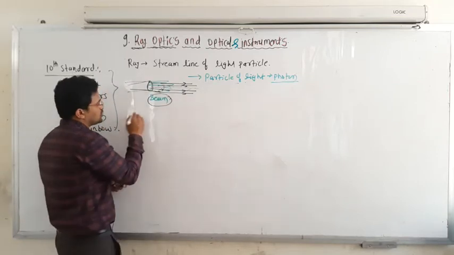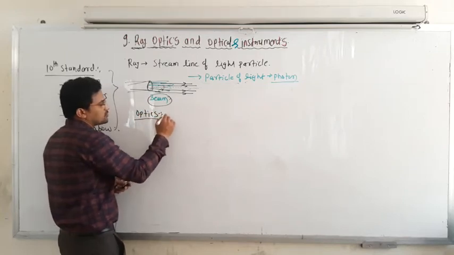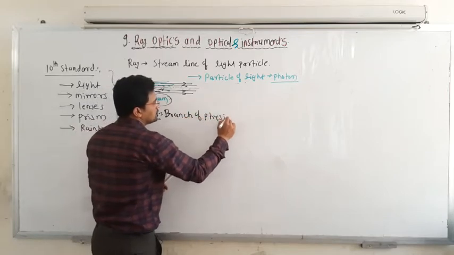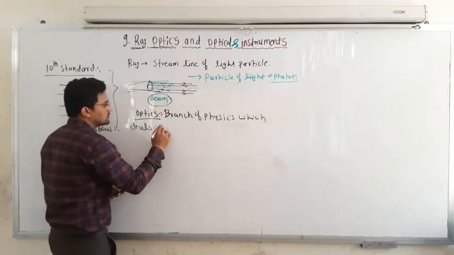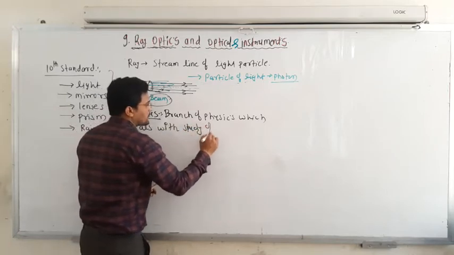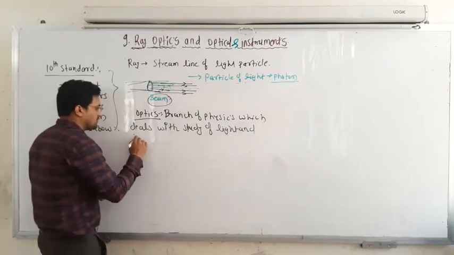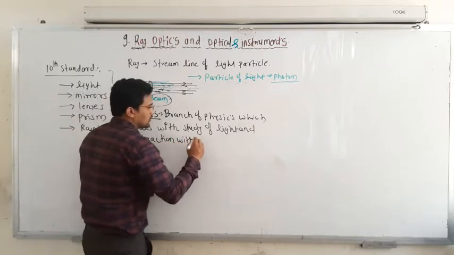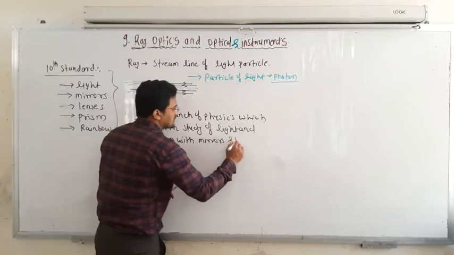First of all, what is the meaning of optics? Optics is the branch of physics which deals with the study of light and its interaction with mirrors and lenses.